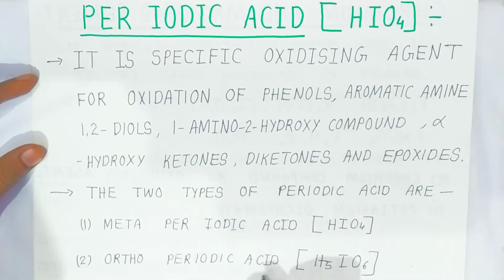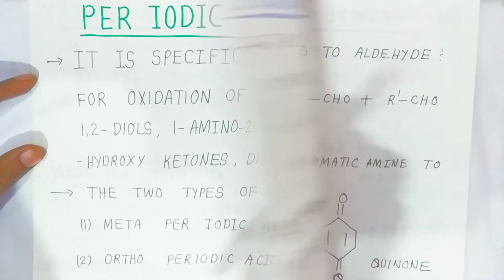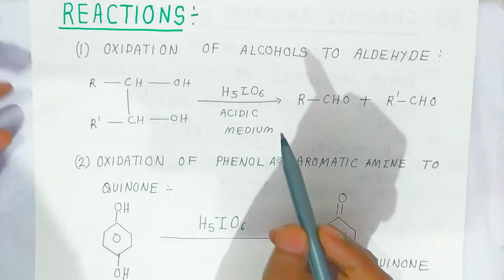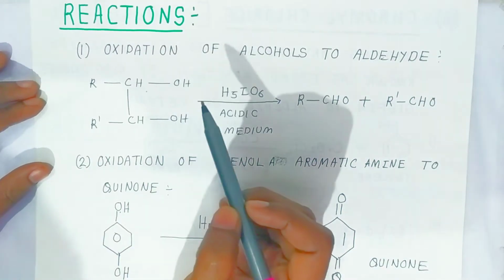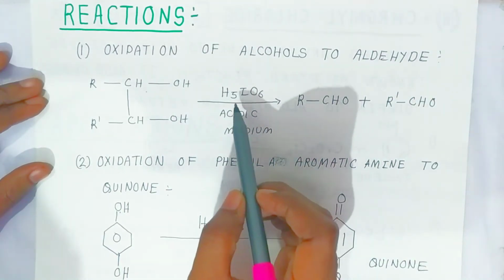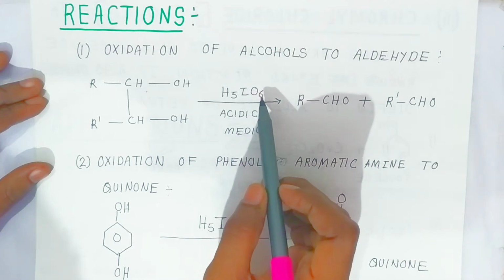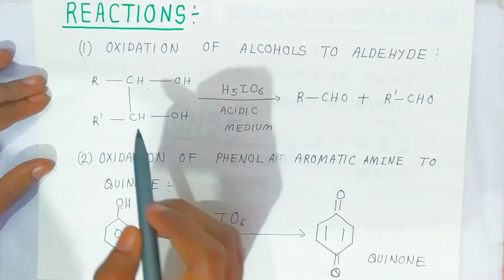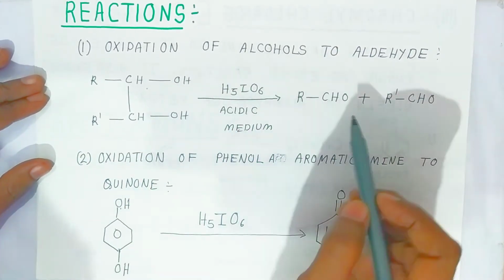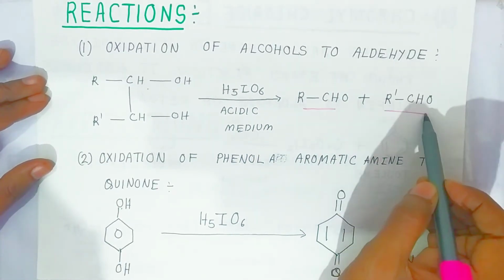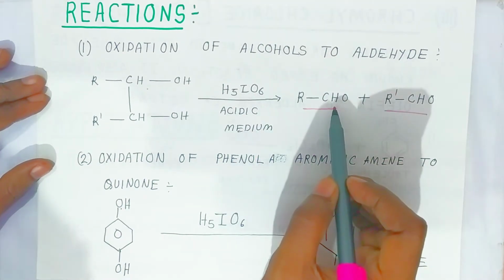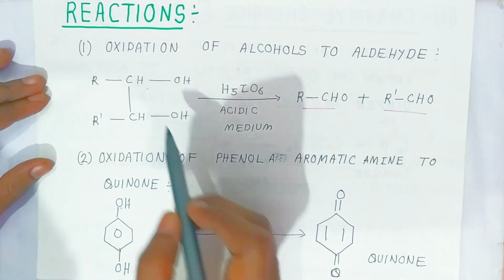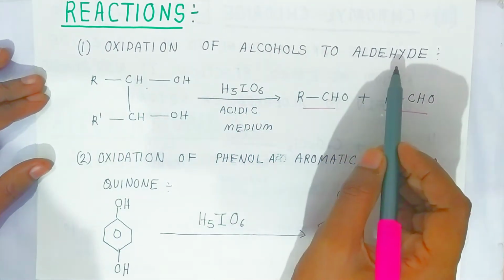Now students, the two types of periodic acid are meta-periodic acid, with formula HIO4, and ortho-periodic acid, with formula H5IO6. Now we are going to see the reactions. First, oxidation of alcohols to aldehyde. In the presence of acidic medium, H5IO6, that is periodic acid, alcohols are converted into the corresponding aldehyde. There is a removal of hydrogen. One hydrogen is less in this aldehyde, so it is called oxidation of alcohols to aldehyde.